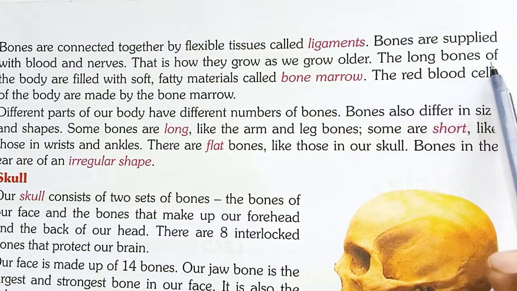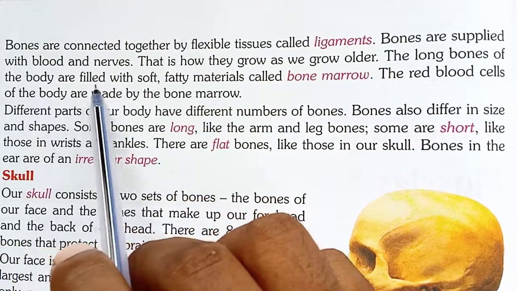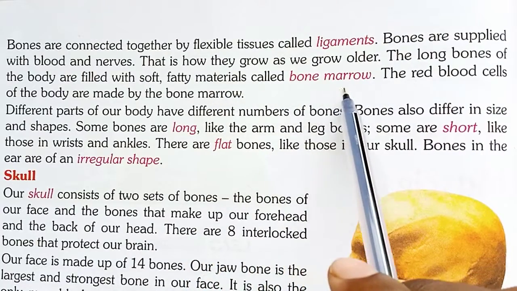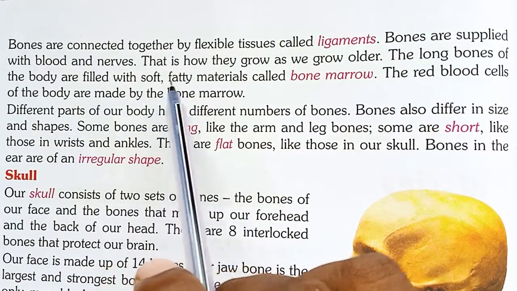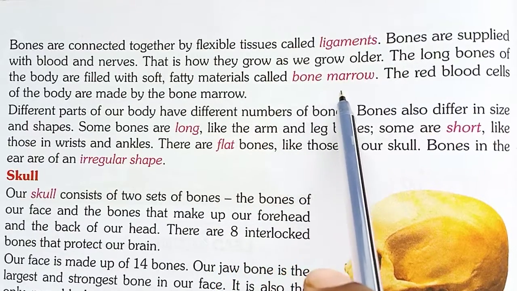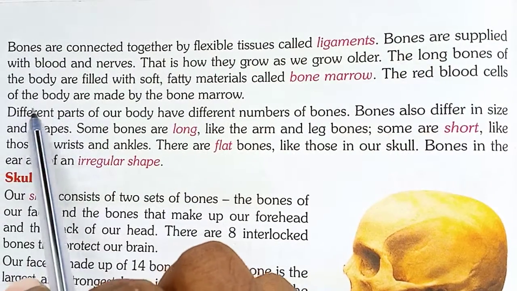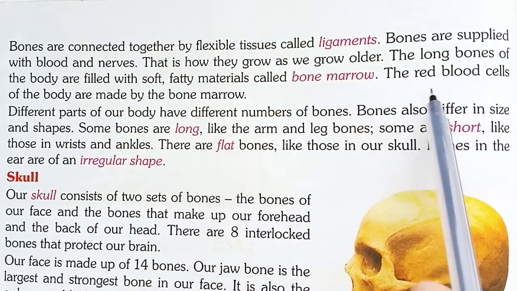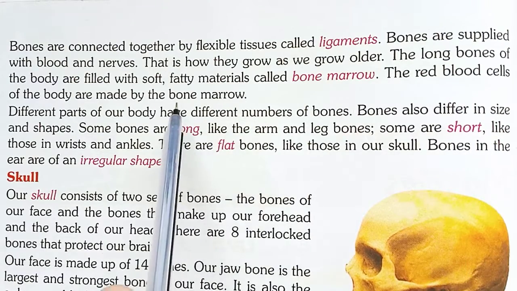The long bones of the body are filled with soft, fatty materials called bone marrow. The red blood cells of the body are made by the bone marrow. So we have red blood cells in our body, and they are made in the bone marrow.